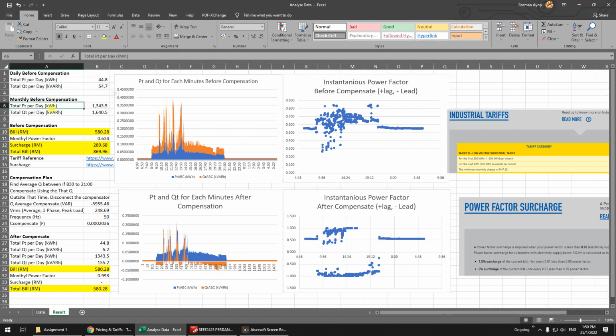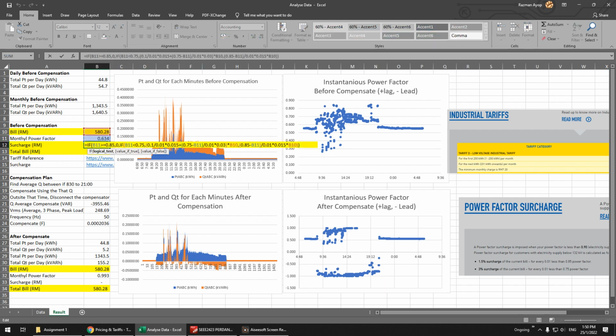After you look at the month, here is the month. You just use the formula P divided by S, or P divided by the square root of P squared plus Q squared, and you get the power factor. The average power factor for monthly is 0.634. That is how you get the average power factor for 1 month. So how to calculate the surcharge? Of course, this one.